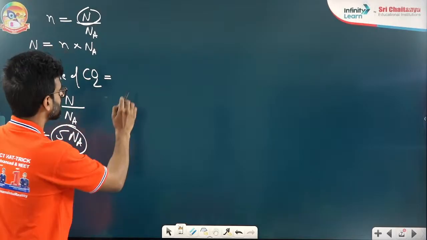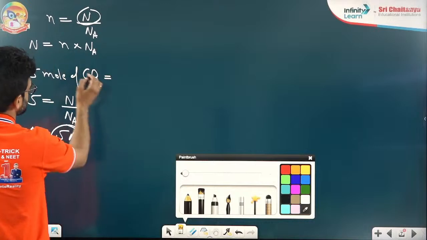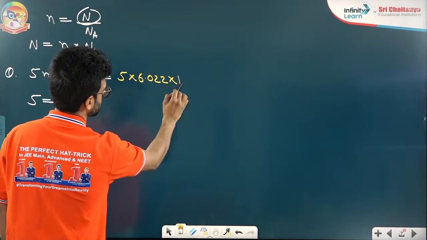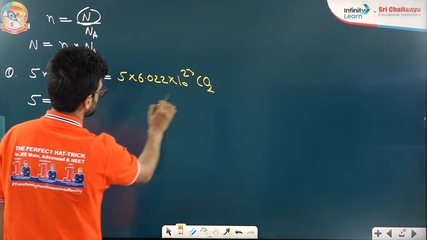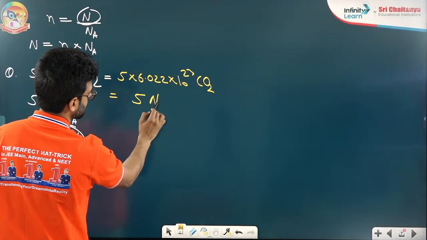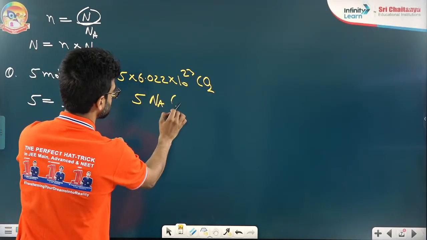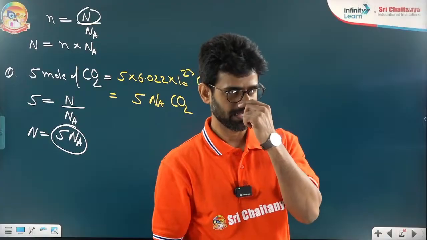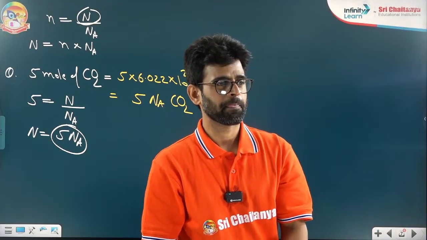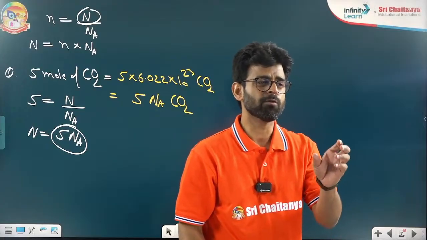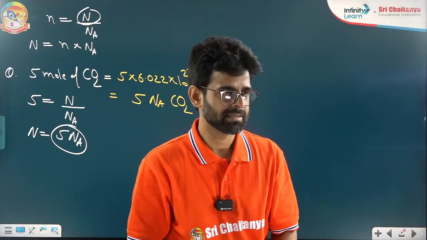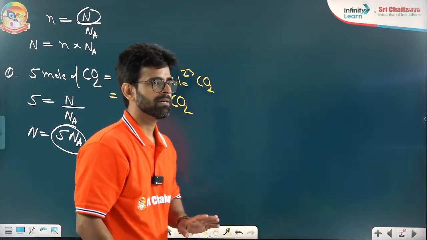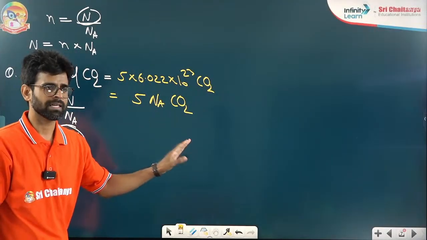Clear? So if you want to find the CO2 molecules, I will say 5 into Avogadro number. So many CO2 molecules we are having. In short, you can say 5 Na. Because this number is Avogadro number, we are having 5 Na CO2 molecules. Very good. Someone is putting 44 here. No, beta, I am not asking for the weight. You are giving the answer of weight. If I ask the weight, then you will use 44. Here it is 5 multiplied by Avogadro number. Fine. Very good.